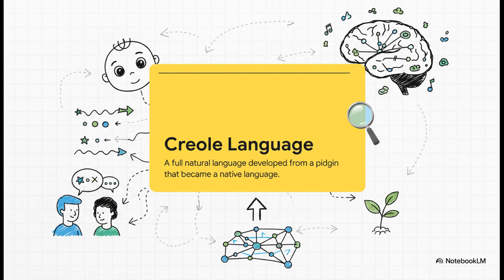But here is where we see a true linguistic miracle. What happens when children are actually born into a community that relies on a pidgin to communicate? Human babies have this incredible, innate biological drive for complex language. So as they acquire this pidgin natively, their amazing brains naturally upgrade it. They automatically expand its grammar, build out its vocabulary, and increase its structural complexity, transforming that simple contact tool into a completely full, living language known as a Creole.